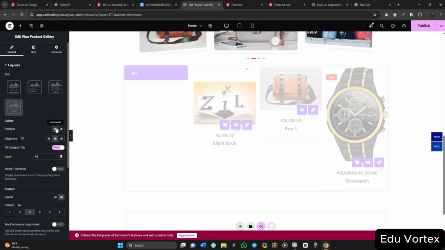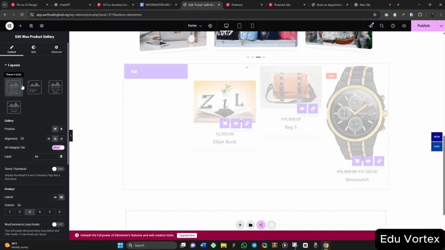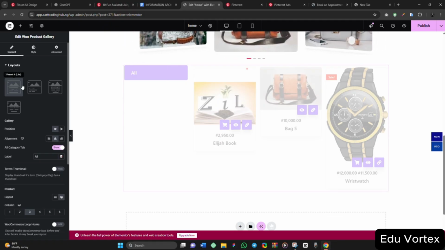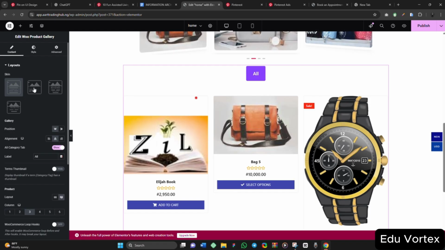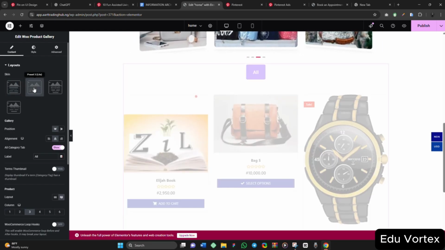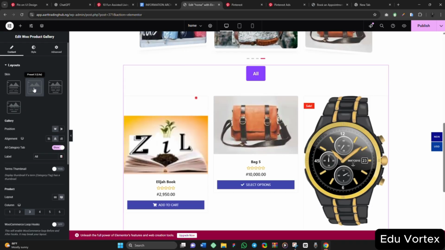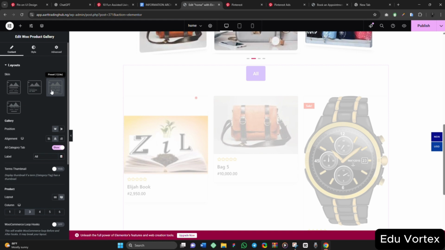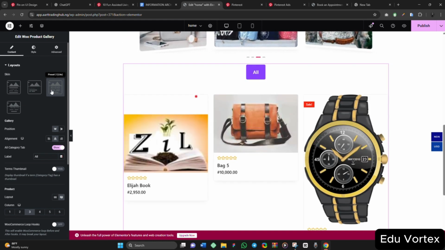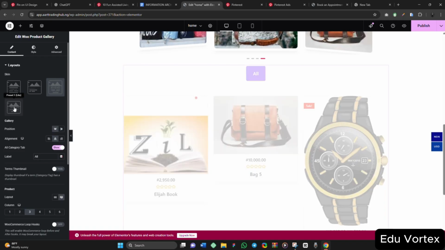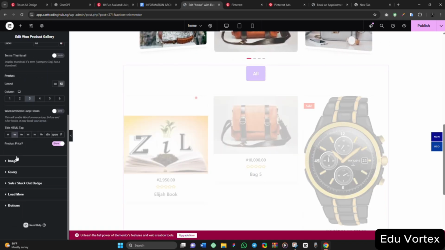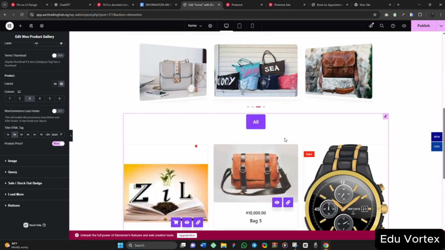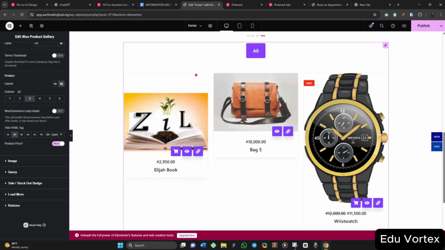So you can come here, then let's check this first preset. Let's check this preset 2. So you can come here and do anything that you want to do. So this is how you are going to set everything for the gallery. This is how you are going to do it, and it will show like this.